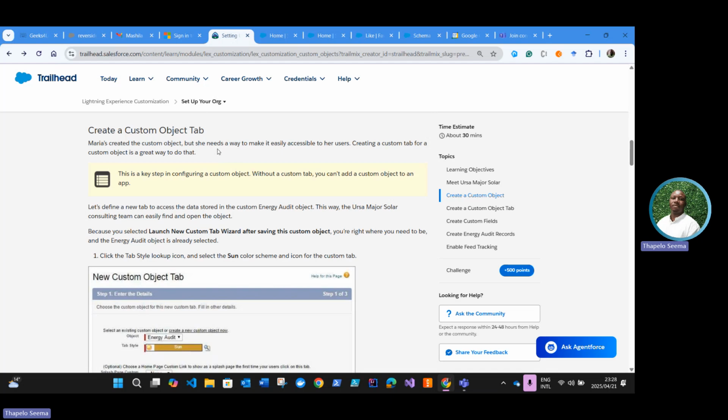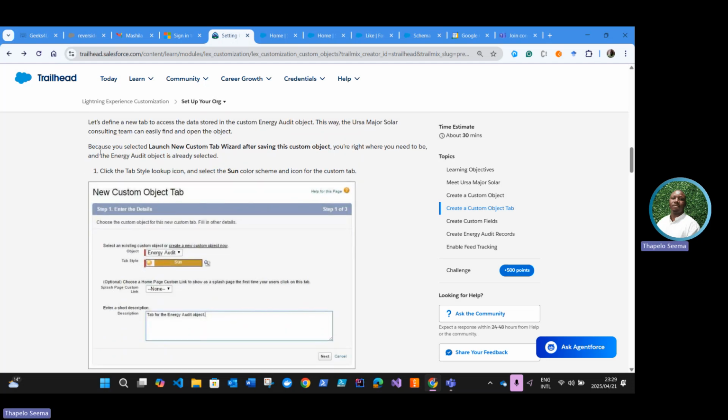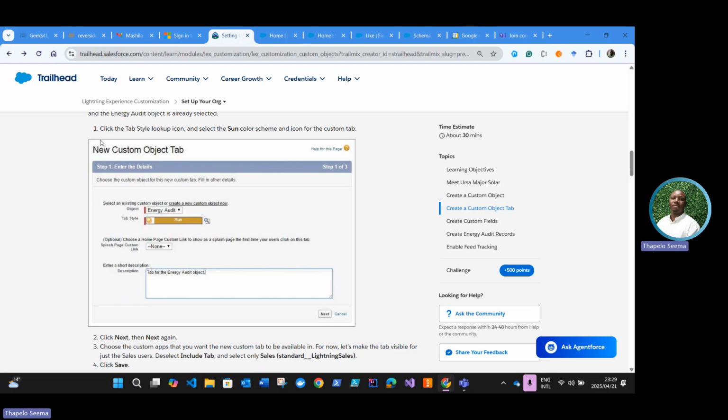Maria's created the custom object, but she needs a way to make it easily accessible to her users. Creating a custom tab for a custom object is a great way to do that. Okay, let's define a new tab to access the data stored in the custom energy audit object. This way, Ursa Major Solar consulting team can easily find and open the object. Okay, because we've selected this option here of launch custom tab, that dialog will open, or the wizard will open, right?